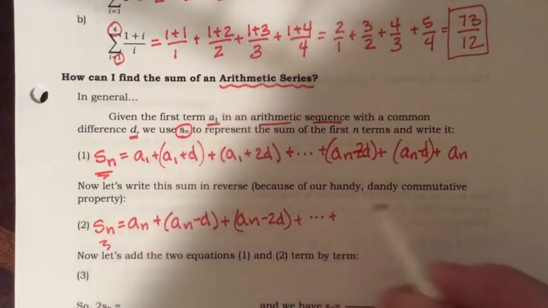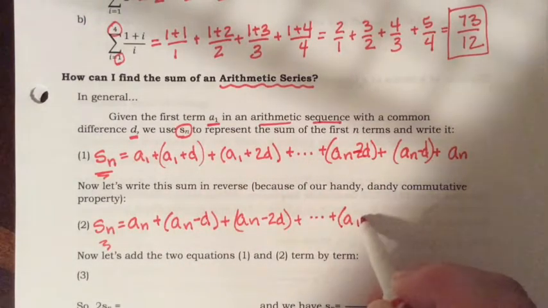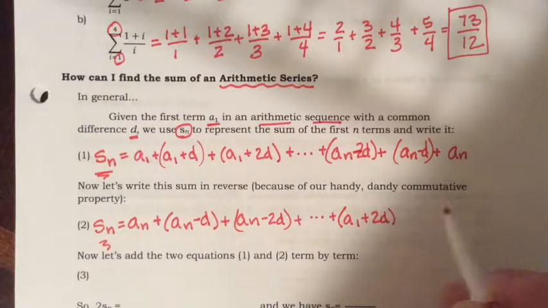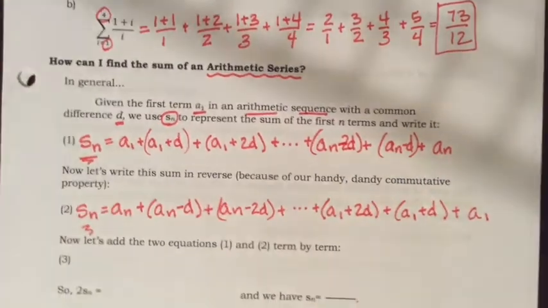Now we're going to write these first three terms: a sub 1 plus 2d, plus a sub 1 plus d, plus a sub 1. Okay?